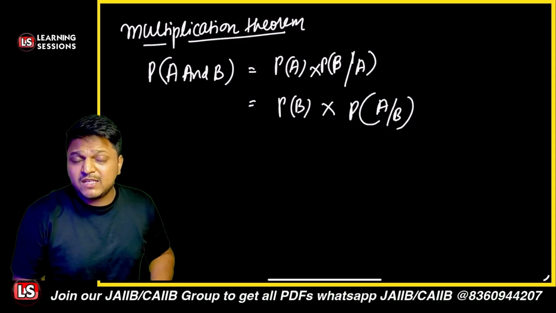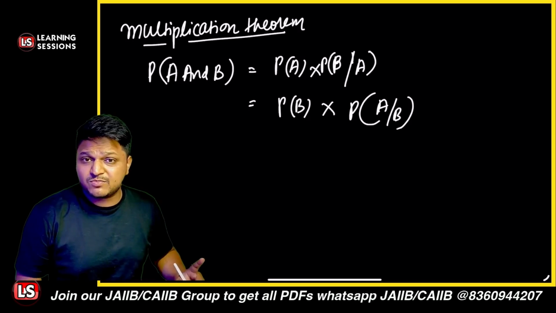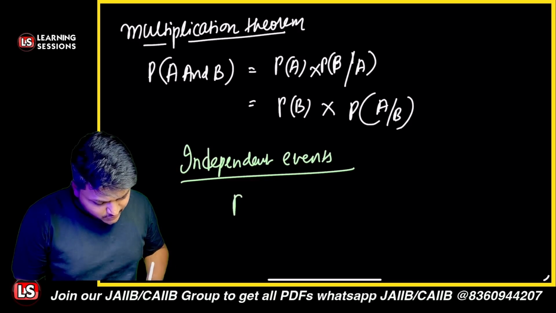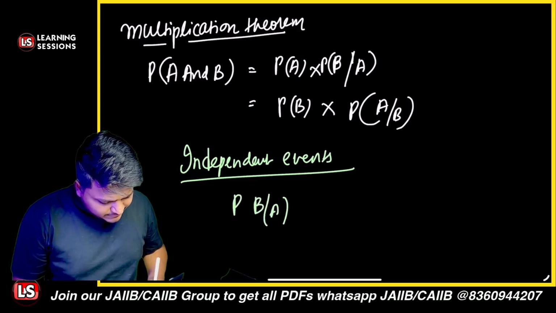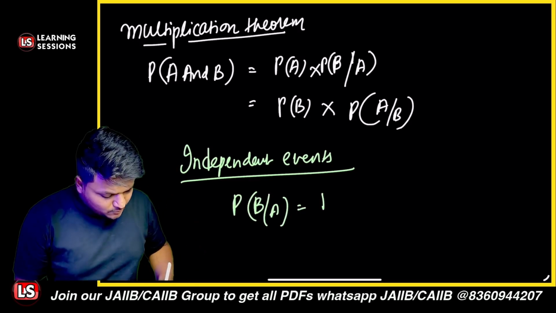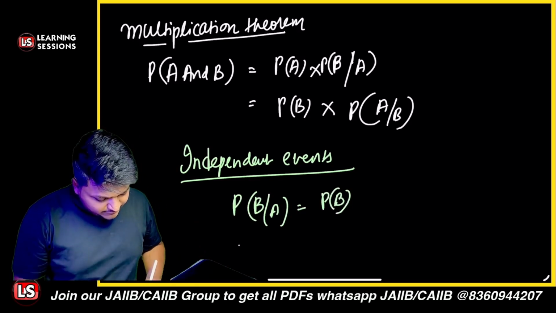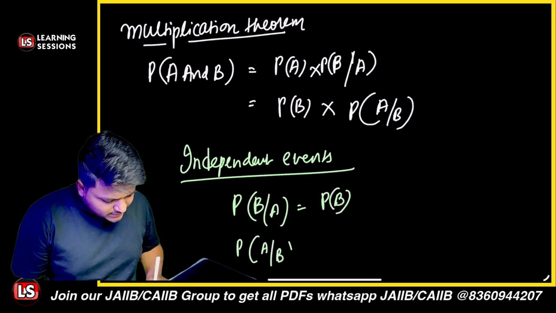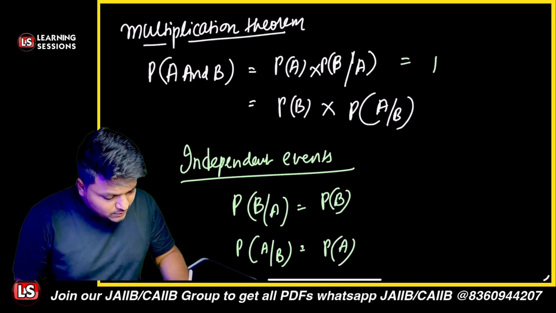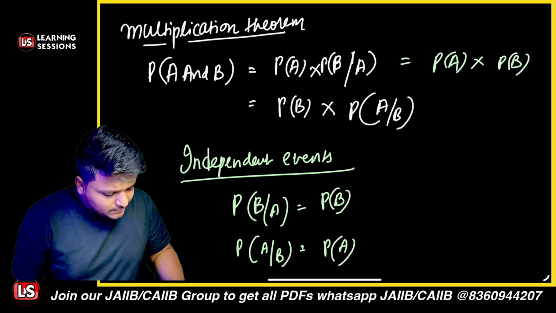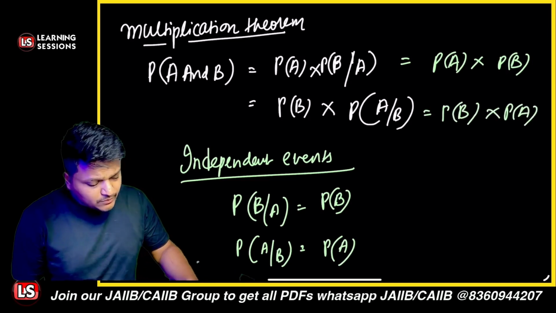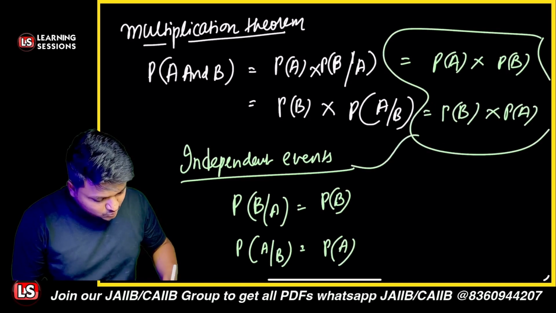And in case these are independent events, not dependent, right? In that scenario, the probability of B given A will not be affected by the probability of A, so this will be equal to the probability of B. And the probability of A given that B has already occurred will be equal to the probability of A. So the first becomes the probability of A multiplied by the probability of B, and the second becomes the probability of B multiplied by the probability of A. These two scenarios hold if the events are independent.